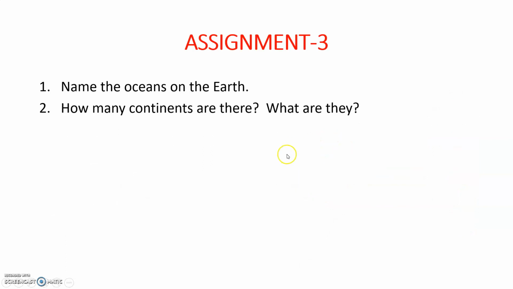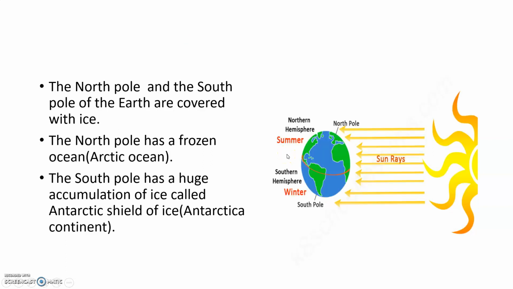Near North Pole, I said Arctic Ocean is there. That is also called frozen. See, the North Pole has a frozen ocean, Arctic Ocean. It is in the frozen state. That means just like ice and snow. And the South Pole has a huge accumulation of ice called the Antarctic Shield of Ice, Antarctica continent. Here, near South Pole, one continent is there that is called Antarctica, the treeless continent. There, big ice sheets will be there because the sun's rays fall slantingly towards those areas.